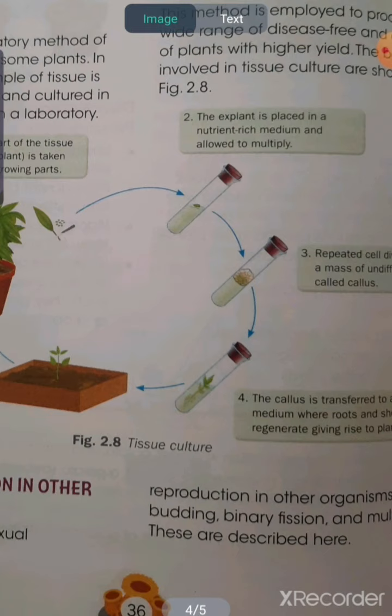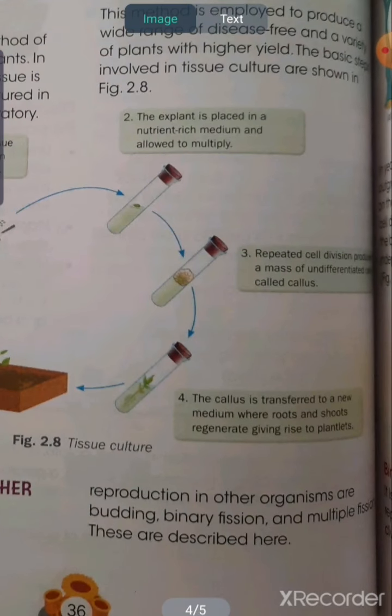After some time, in the next stage, there is repeated cell division and the tissue has grown in size, and in the fourth stage a very small plantlet will form.